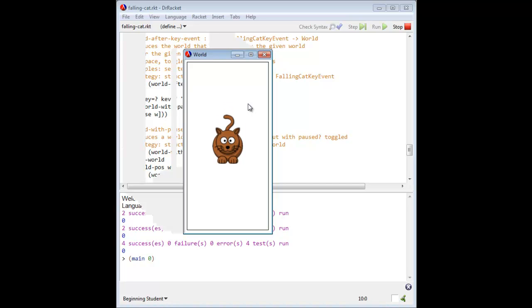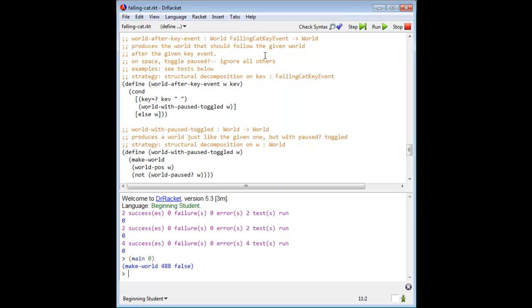Unpause. Pause. Unpause. Bye-bye, cat. Observe that Big Bang returns the last state of the machine as its value.